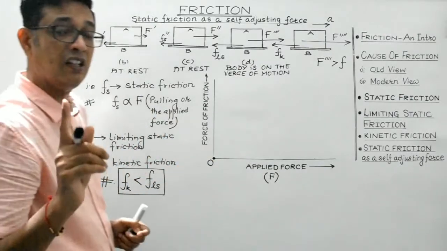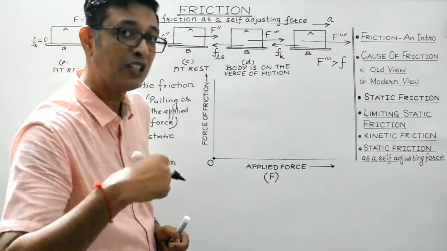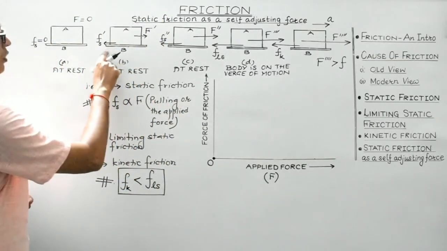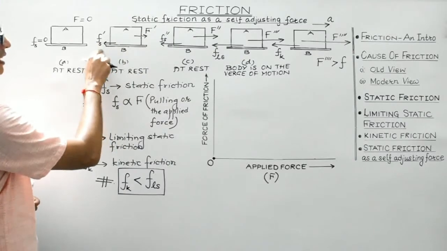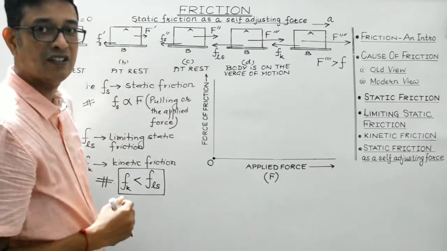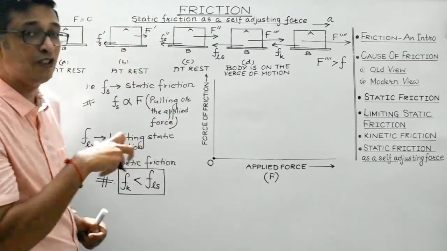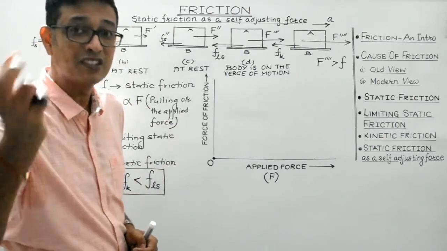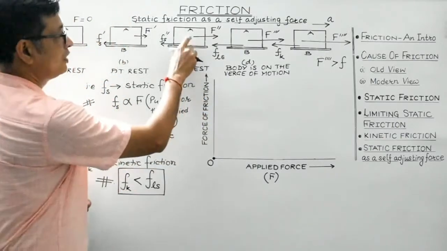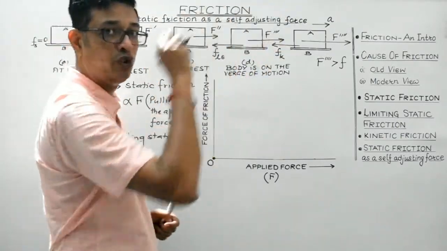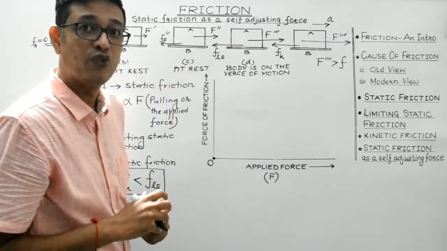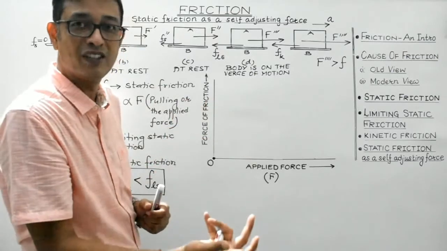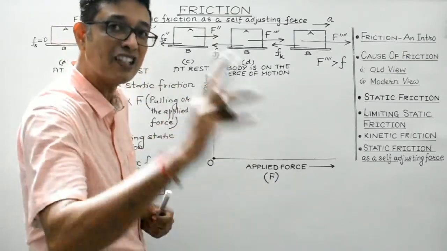So the graph should start from the origin. Now, if the applied force is 1 Newton, then the static friction will also be 1 Newton because the body must be under the influence of balanced forces, since it is remaining at rest. If the applied force is increased to 2 Newton, then the static friction will also increase to 2 Newton because the body again remains at rest.